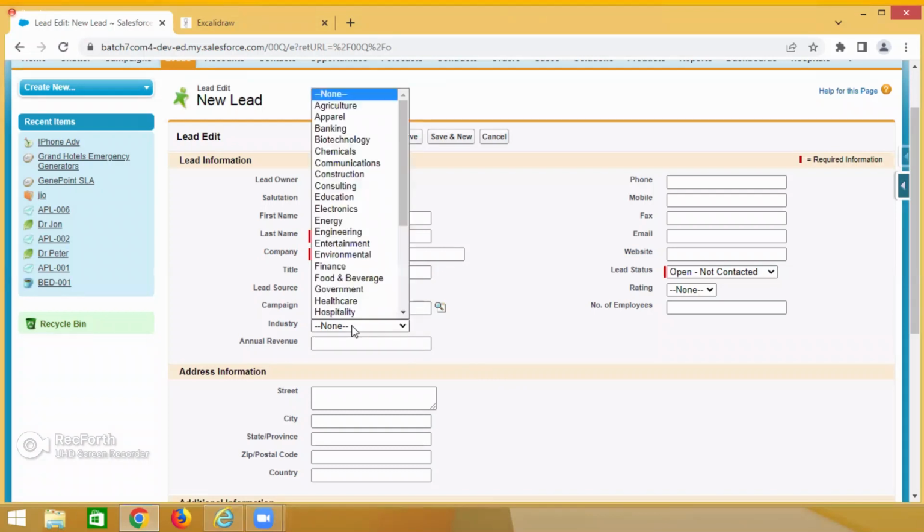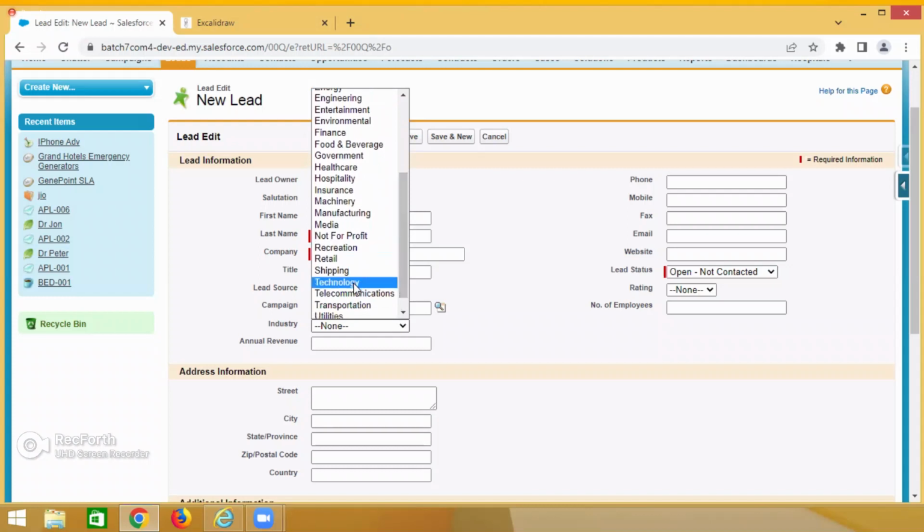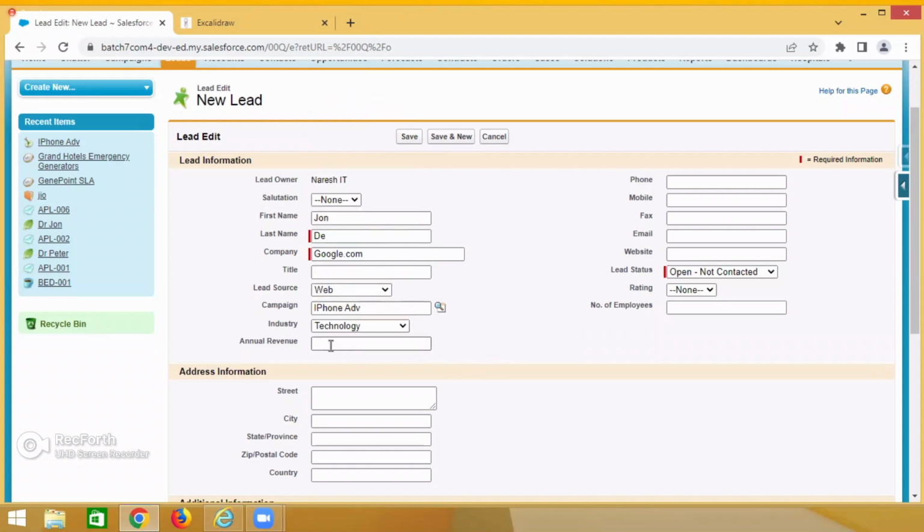Now, industry. Google is which industry, guys? IT, technology. Okay. Annual revenue of this company, for example, blah, blah. It is not mandatory, guys. I just added it. Not mandatory.